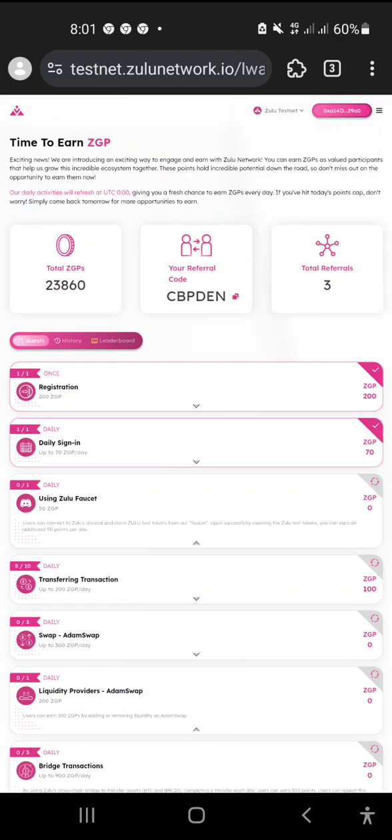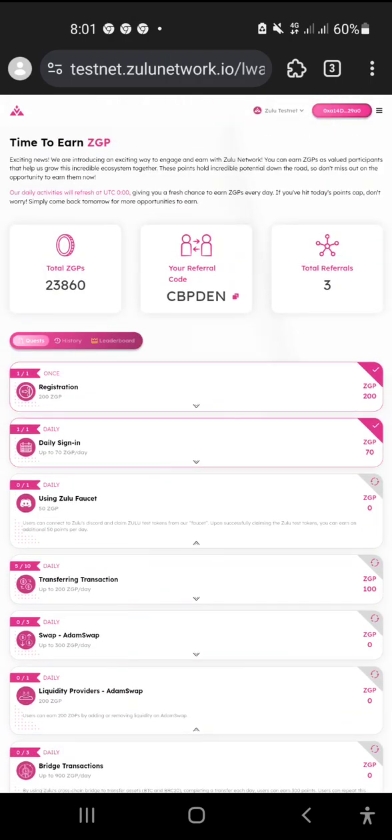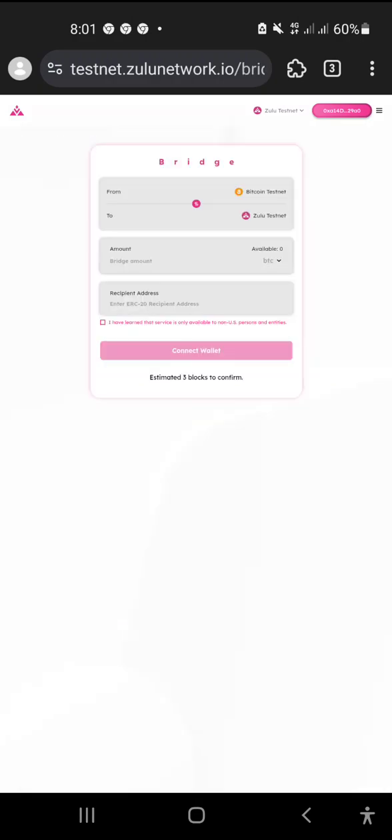Okay, so this last task is a very risky transaction, a complicated task. For that, you need to come to this three dot option on the right side, click on the three dots, and underneath is the bridge option. Click on here, and you need to connect your BTC wallet.